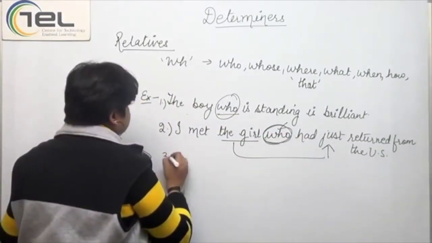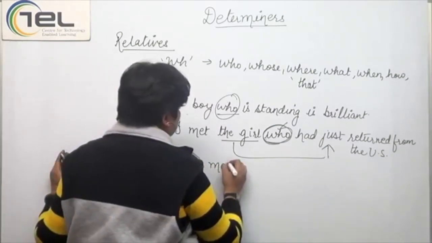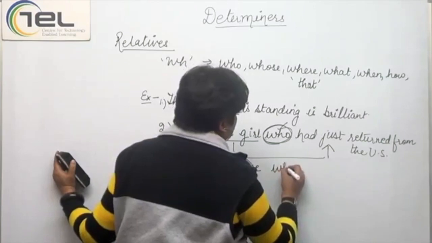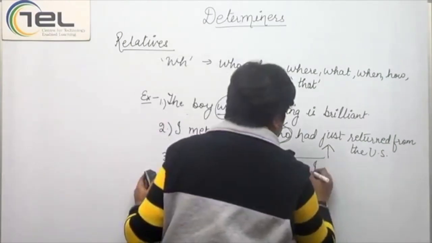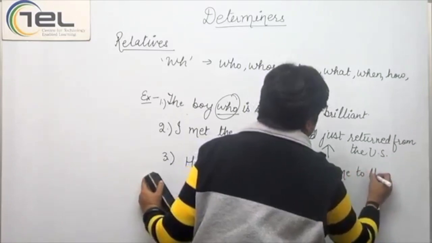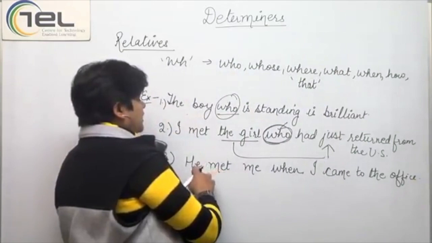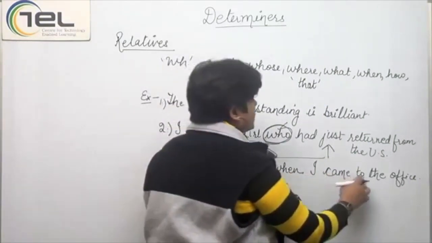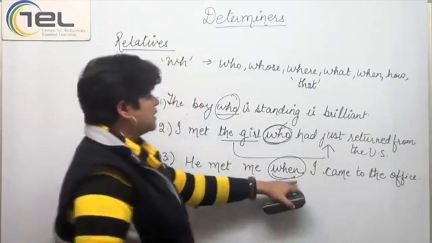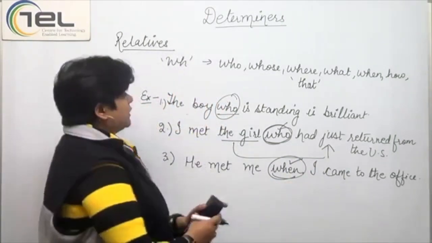Let's take one more example. He met me when I came to the office. Now again, he met me when I came to the office. So again, when is relating when the person met me. So here when would be called a relative, right?